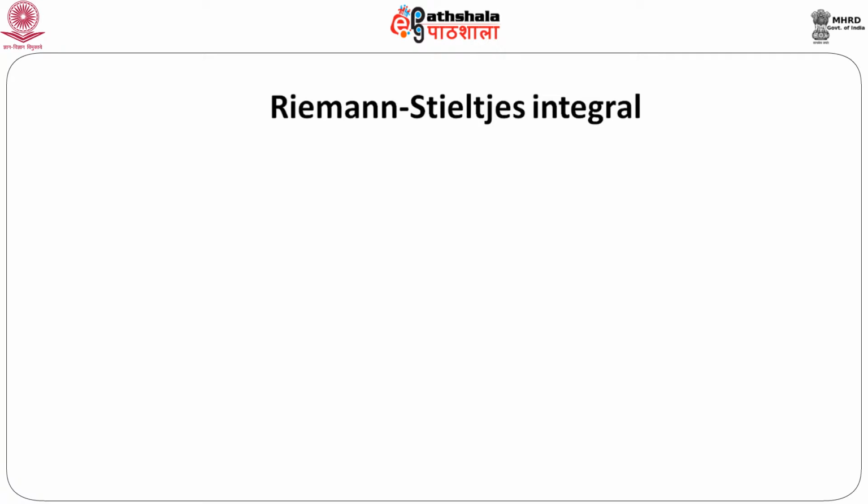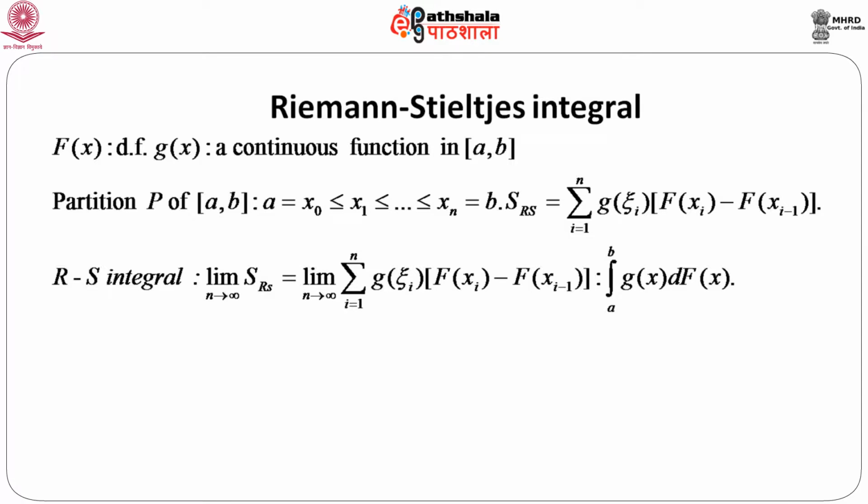So, let us have a quick recap of the meaning of the Riemann-Stieltjes integral. Suppose we have a distribution function capital F(x), and g(x) is a continuous function in the closed interval a to b.